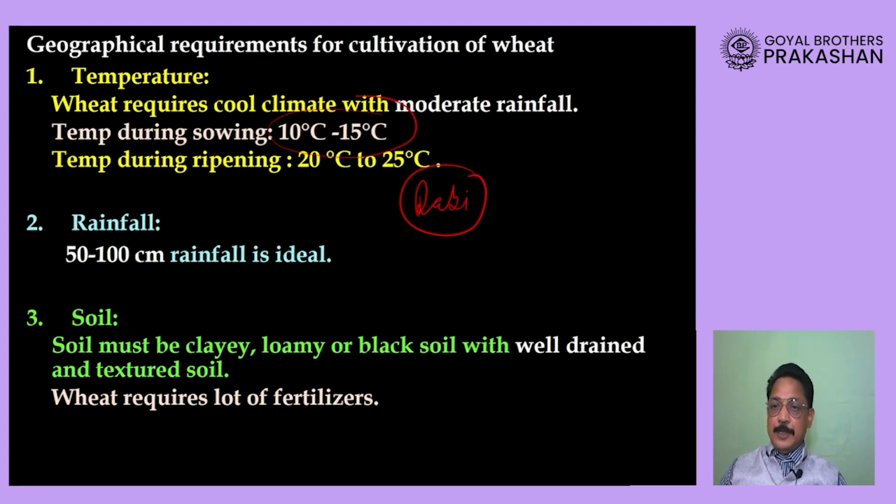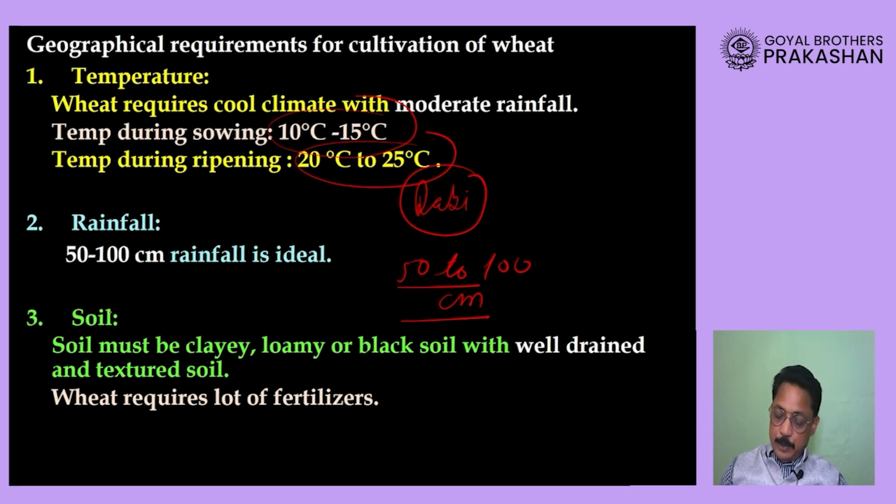And when the crop is ready for harvesting, ready for cutting, the temperature has to be 20 to 25 degrees Celsius. This crop needs rainfall of about 50 to 100 centimeters, and if rainfall is not available, of course you can grow this crop very well with the help of irrigation.